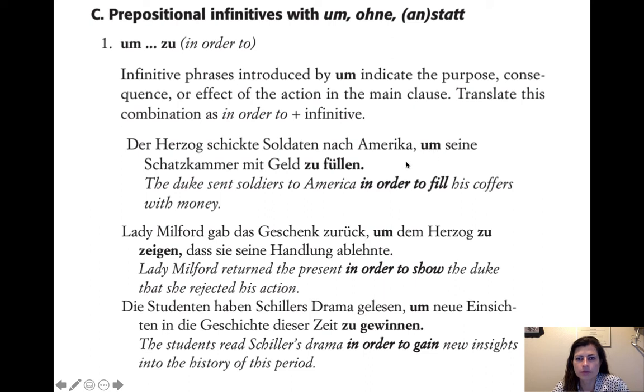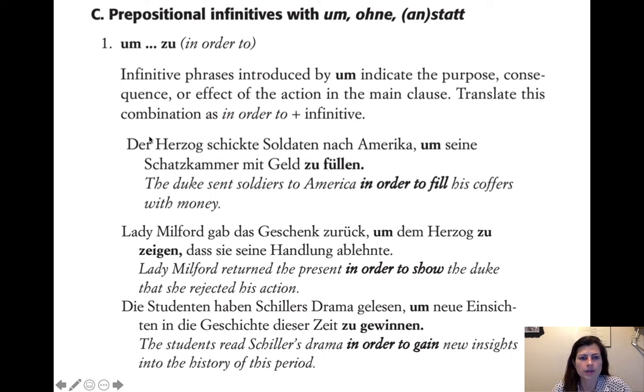So the way to test it out is to say, if you have one that's just the infinitive, like to fill in English, and you want to know whether you need to use um zu or just zu, replace it with in order to. And if in order to at all makes sense, then it has to be um zu. But if in order to messes up the meaning, then just zu.